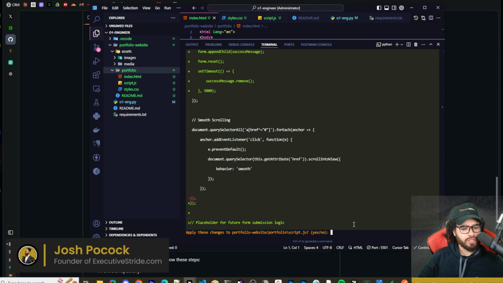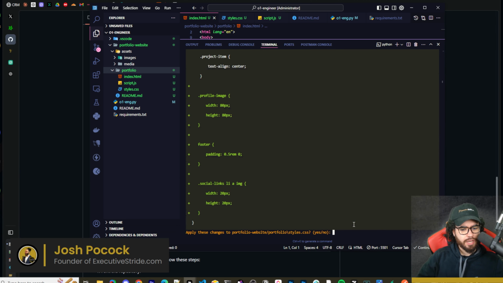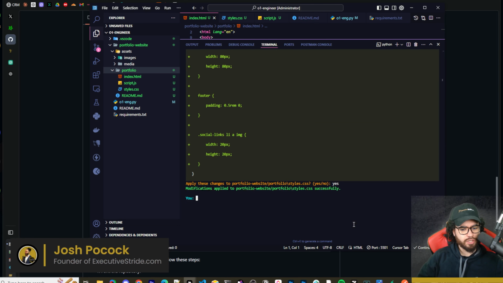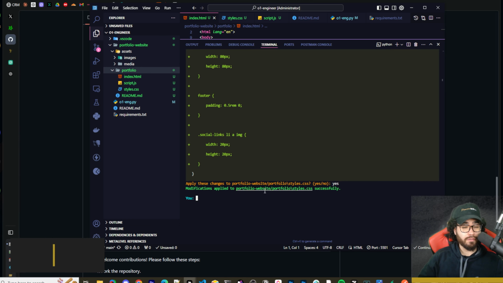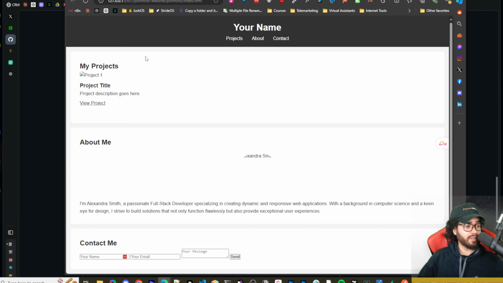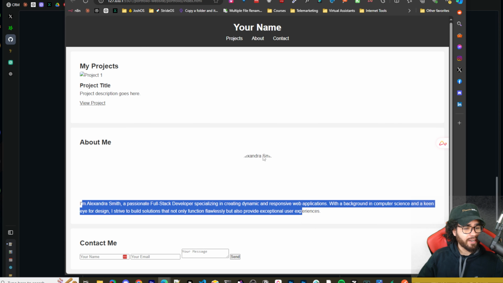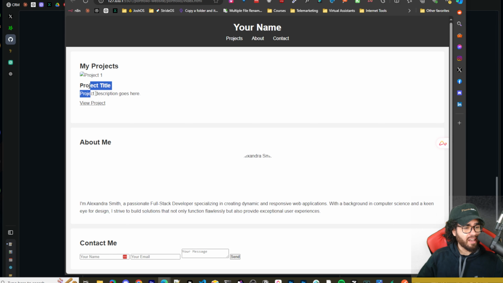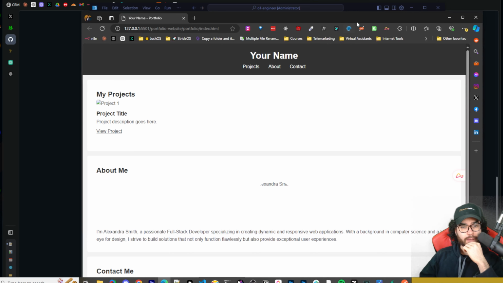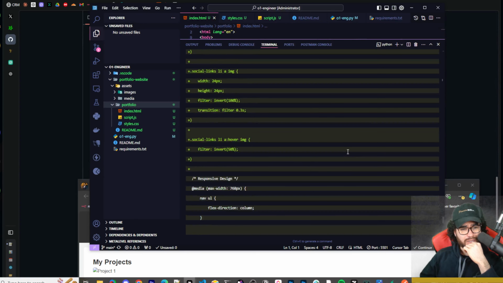So apply these changes. We're going to say yes, yes to here and yes to here. Okay, so perfect. It actually worked. Great. I'm actually very happy about that. All right, guys, so this is the final result. It generated a bit of dummy text here, generated a name, Alexandra Smith. I guess it has view projects, really not much going on there. I'm actually kind of surprised.